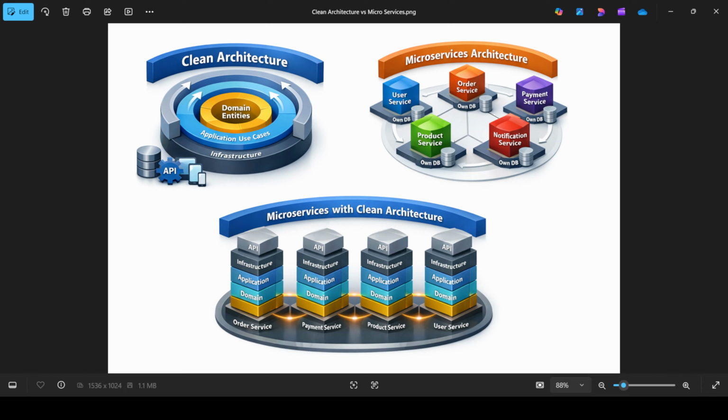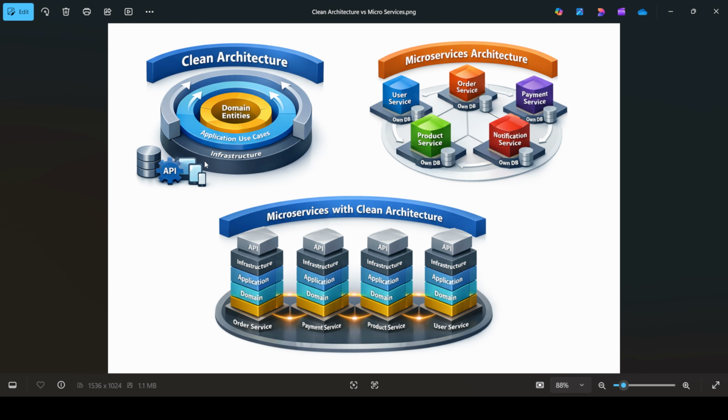The most important truth is that clean architecture and microservices are not alternatives. They solve completely different problems. Enterprise reality is that each microservice uses clean architecture internally. You can see on the screen how beautiful it is.